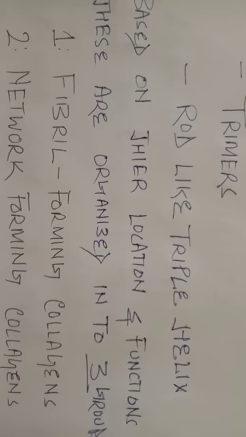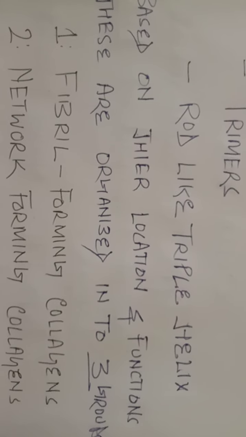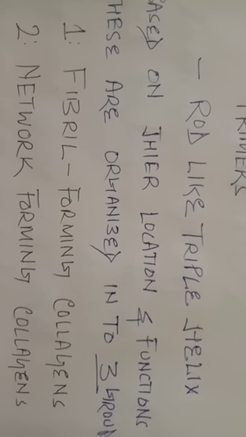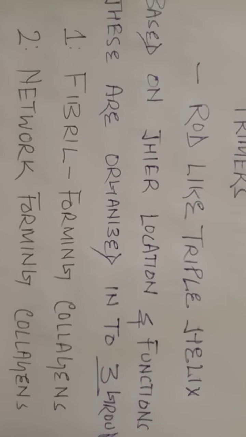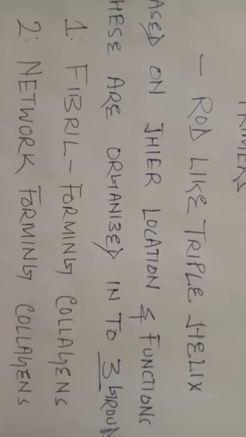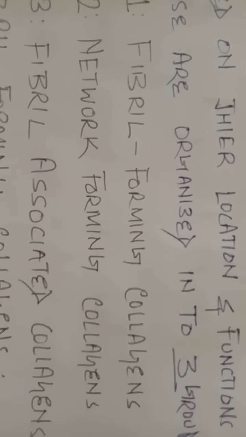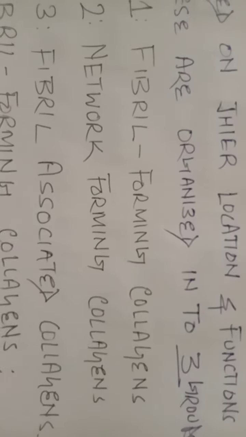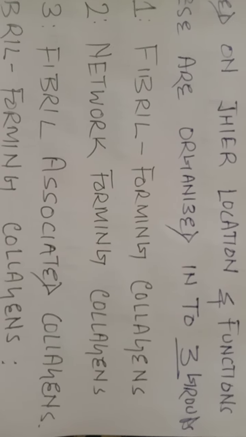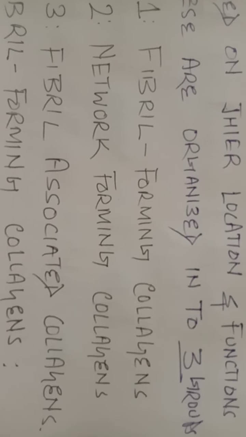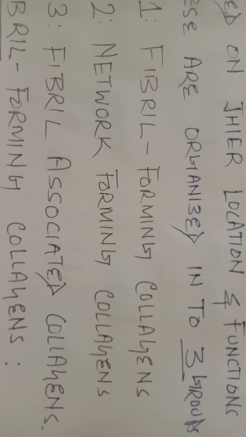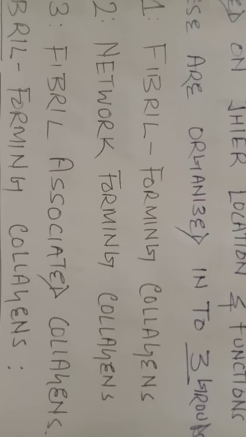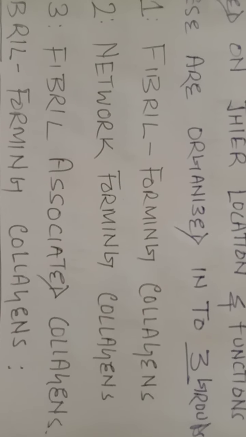What are the functions of a particular collagen, and the location of such type of collagen in our body? They are grouped into three. Here, these are the three. One by one you see. First, fibril forming collagens. By name it is clear. You see what type of collagens? Fibril, fiber type of structure forming collagens.